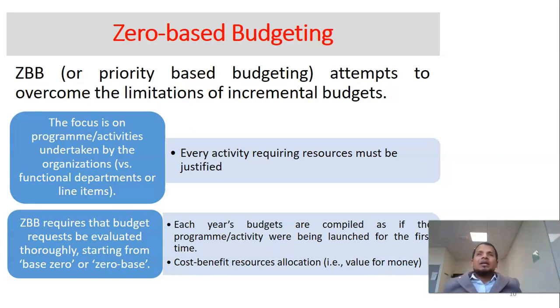A detailed justification is provided before preparation of the budget, before determining the amounts, right? So every year's budget can be different, right? And obviously, it depends on the situation, the plan, or the activity of the organization planned for the current year.